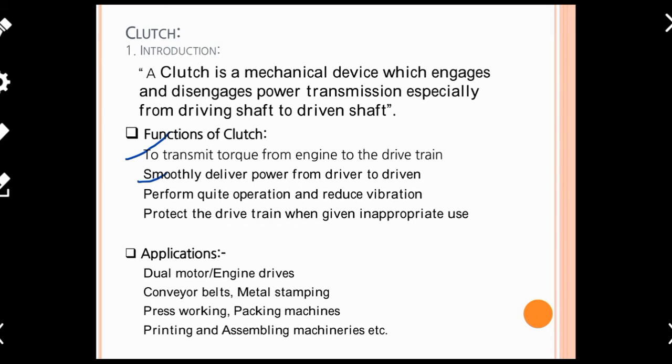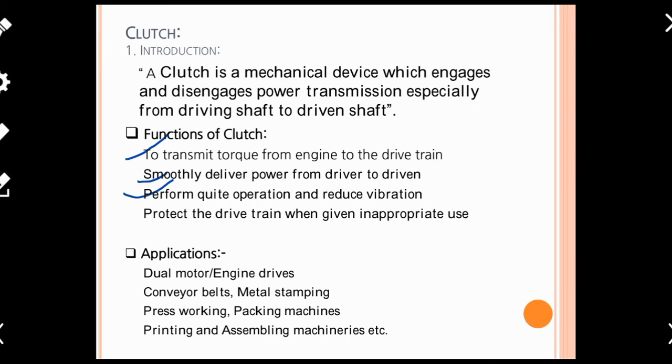Suppose you require power transmission between the engine crankshaft and gearbox, or gearbox to propeller, or propeller to differential. At that time, you at least require the power transmission to be smooth and noiseless. So by using a clutch, you can have smooth and noiseless operation.